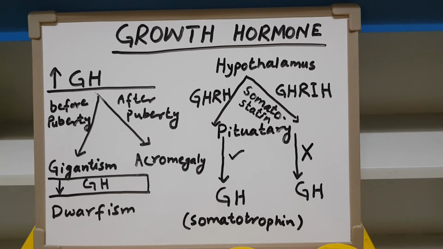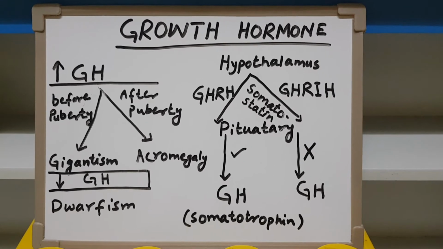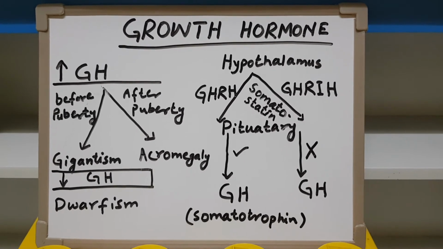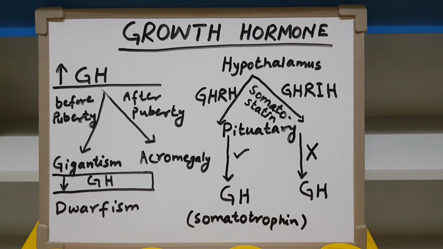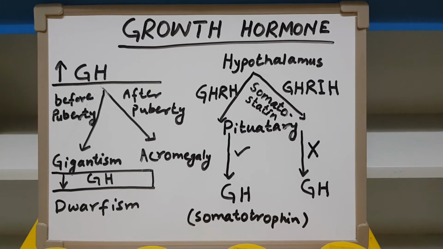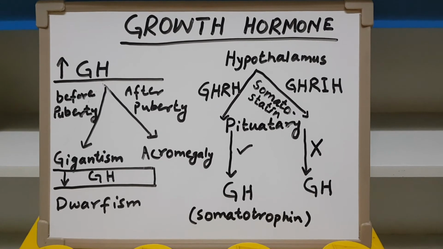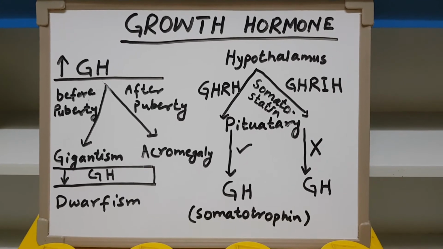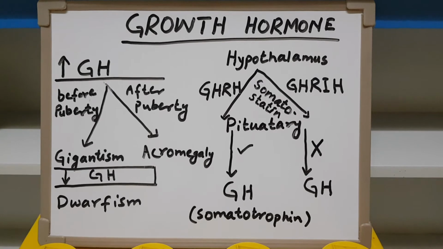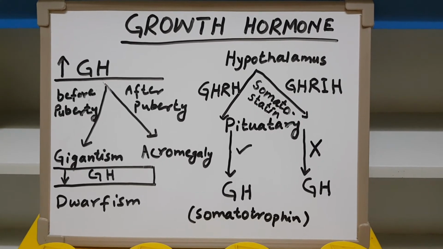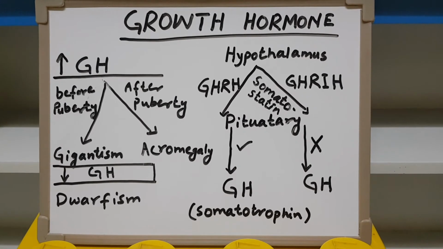Now what happens if growth hormone secretion is increased after puberty? If the situation occurs after puberty, this disease is known as acromegaly. In acromegaly, this is the stage after 25, 30. If growth hormone secretion is increased due to some disease or reason, acromegaly results. As a person has gained his maximum height, height is not going to be affected. What is going to be affected is actually the hand bones and feet bones plus the jaw bones.